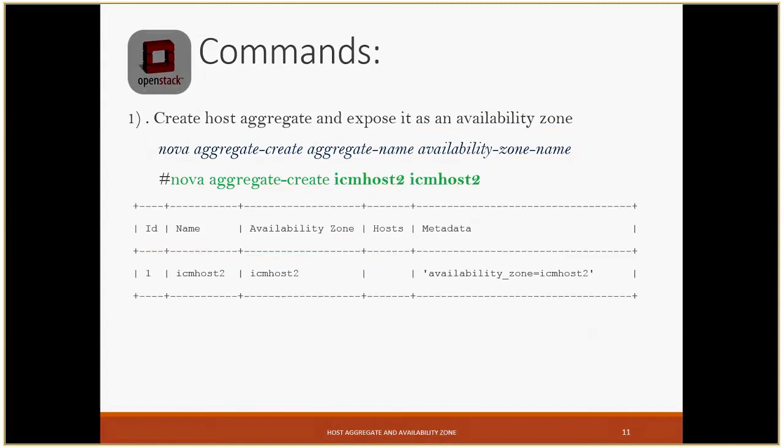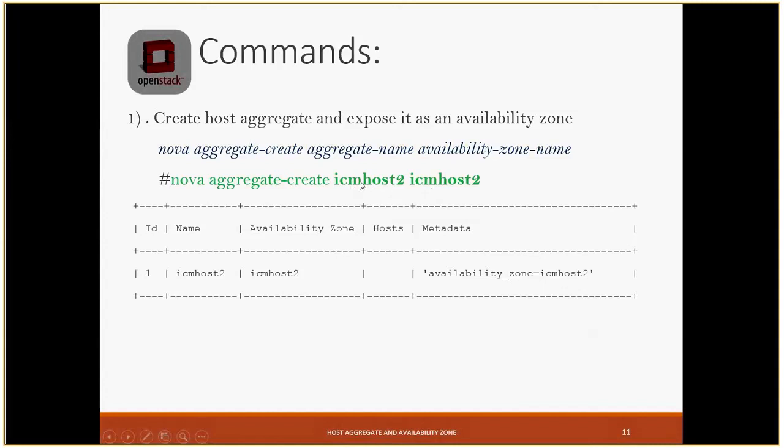So these are the commands that we will be using for creating an availability zone and host aggregate. Suppose we have already one host aggregate created with ICM host 2 and one availability zone with ICM host 2. Using this command, we can create this host aggregate as well as availability zone.